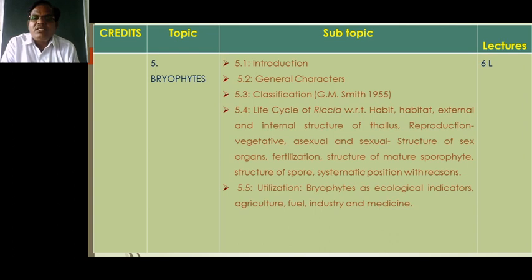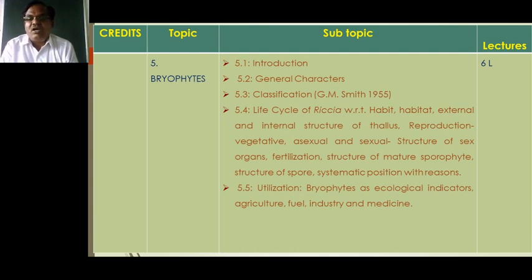Then we must concentrate on reproduction in Riccia. Vegetative reproduction is present, that is, by decay of the apical notch of the thallus, two thalli are formed vegetatively. Asexual and sexual reproduction must also be discussed.